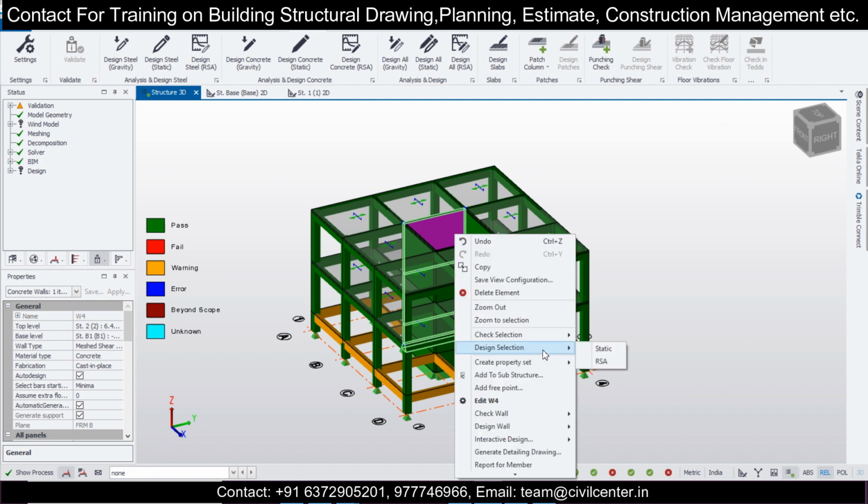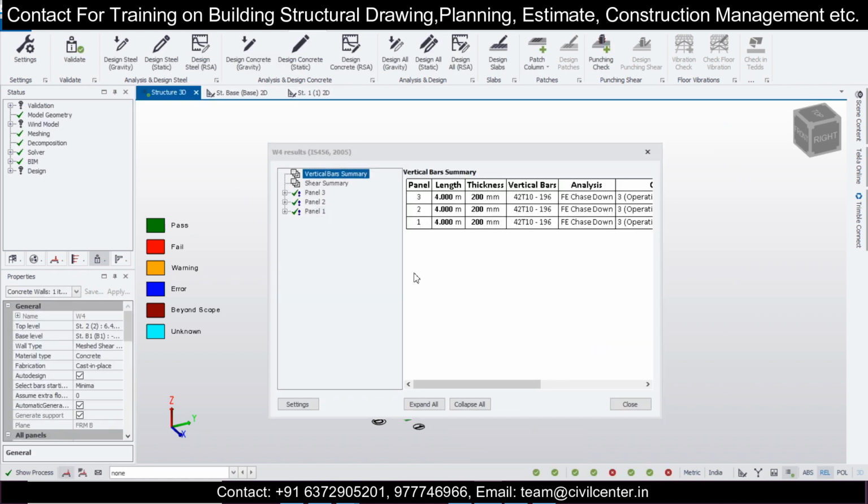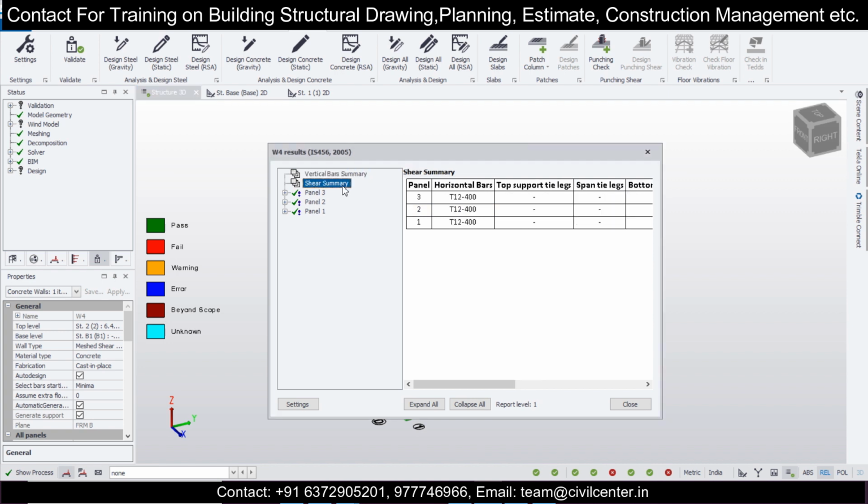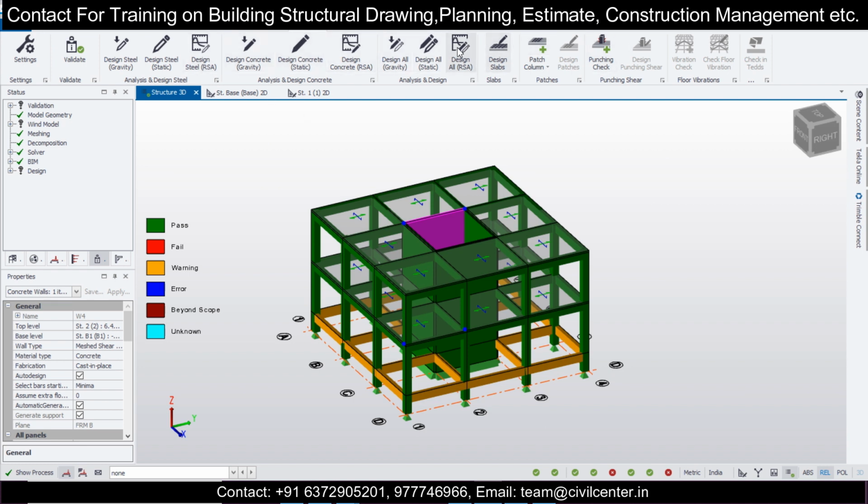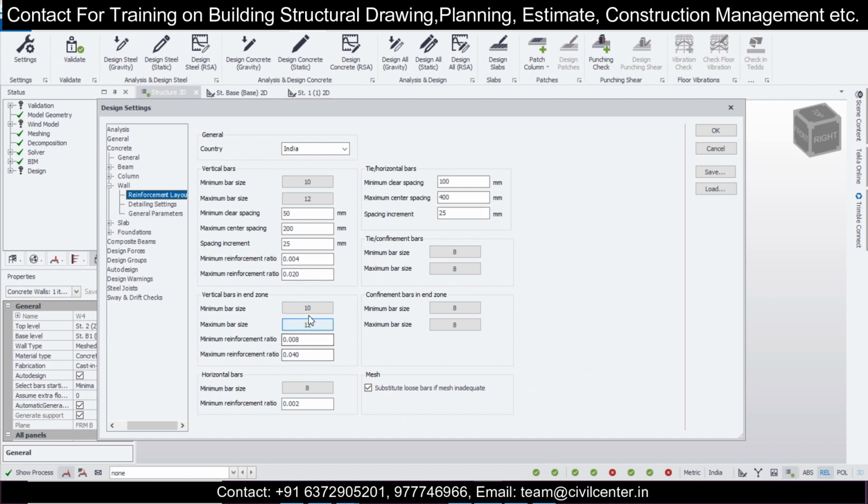Right click and then design selection static. So 10 mm bars here and 12 mm bars here. Horizontal bars, they are not changing. Okay, so I think horizontal bars, if we just change this, let me just check last time. Go to settings, and here the vertical bars in end zone.